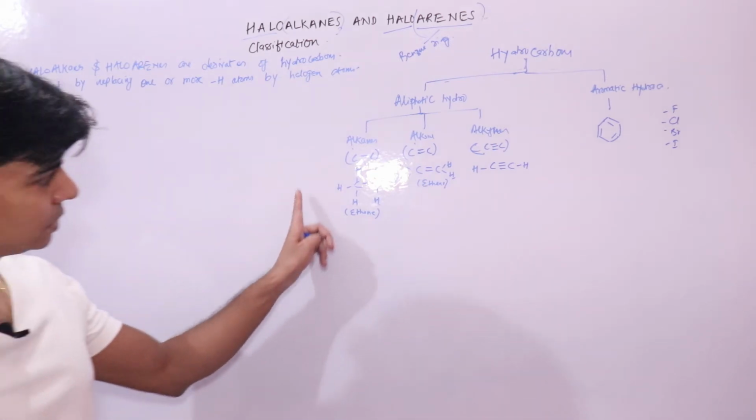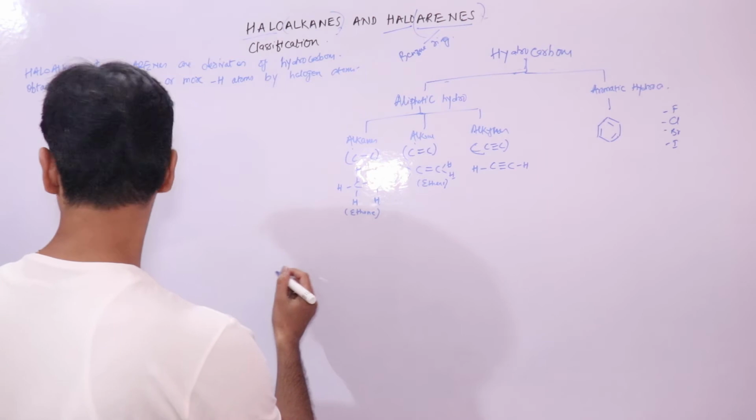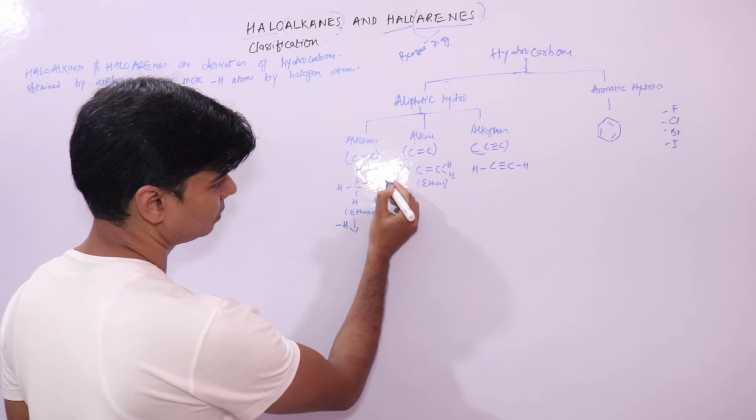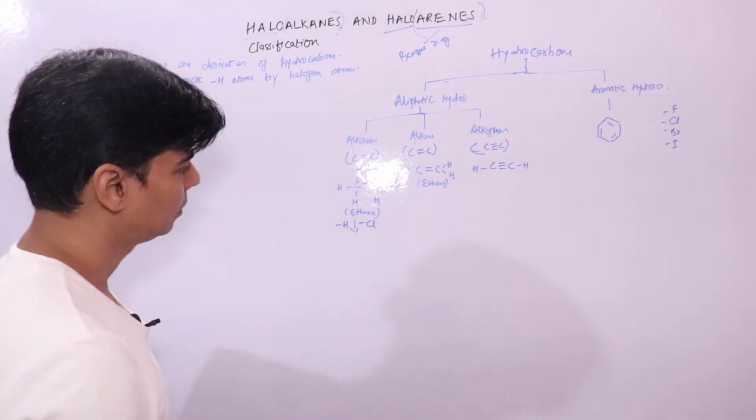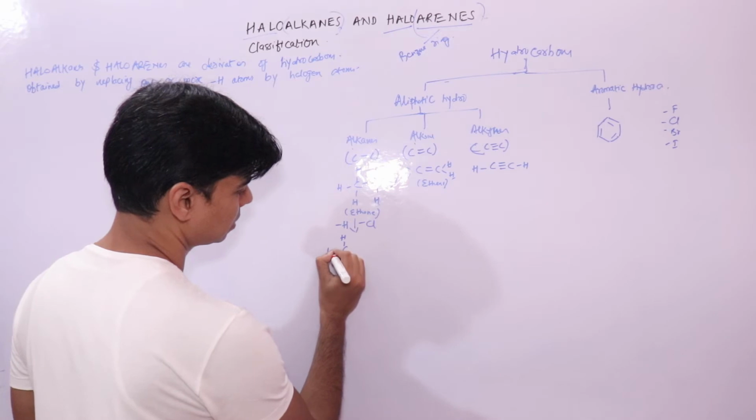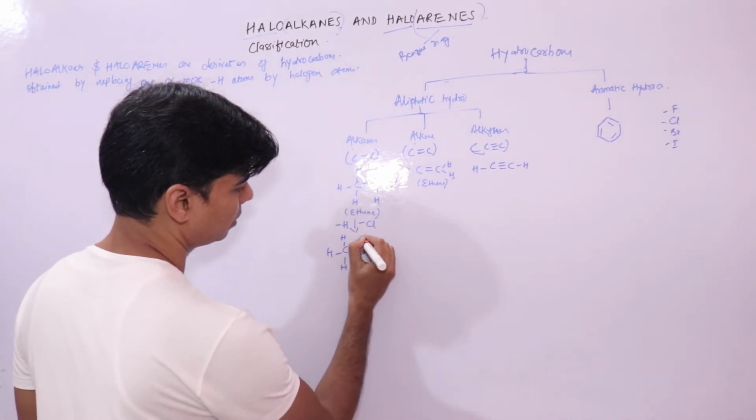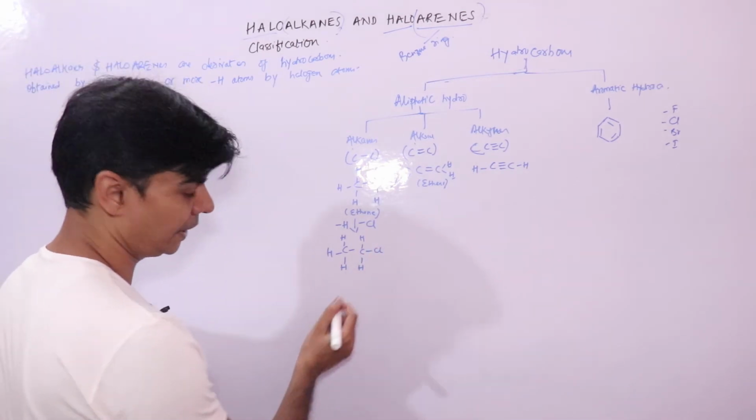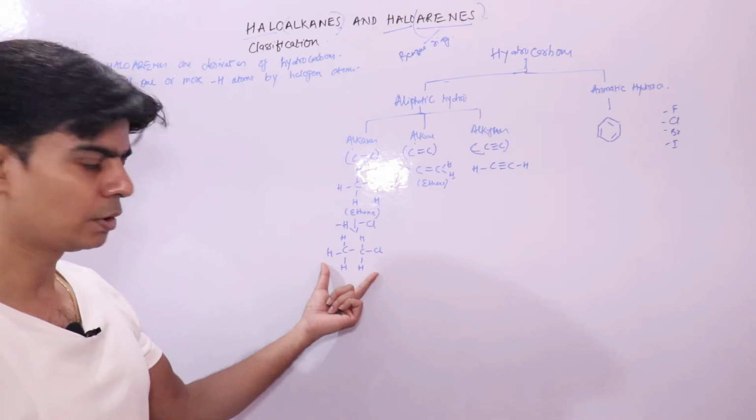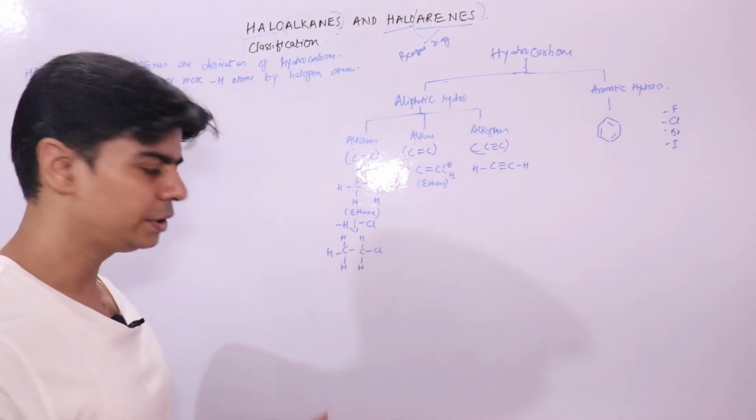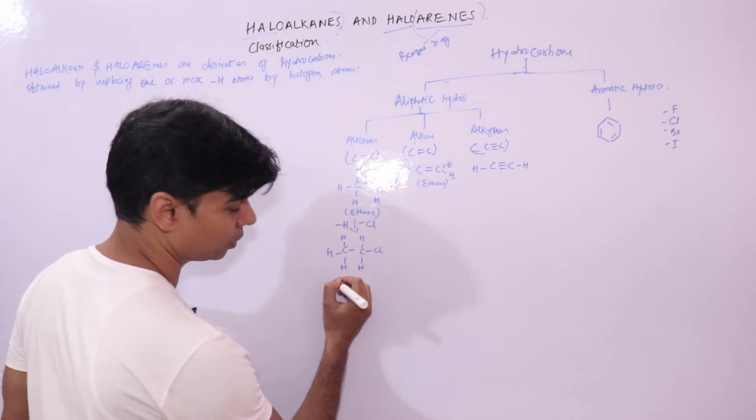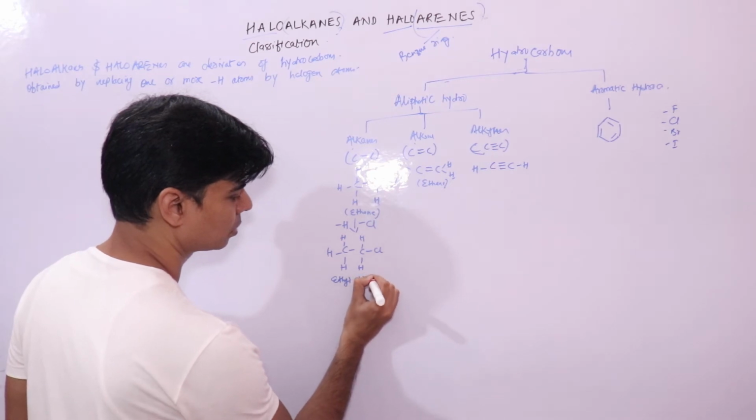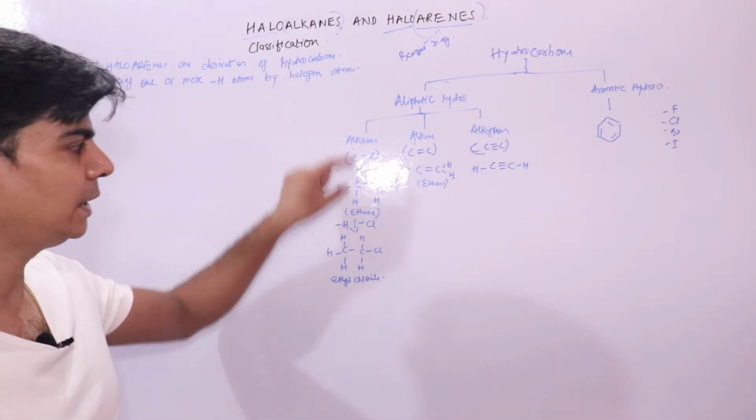For example, if I take this compound, and replace one hydrogen atom, let's say this one, by Cl, what I will get is ethyl chloride. This is a haloalkane, right? We call it chloroethane or ethyl chloride, right? So this is obtained from a hydrocarbon, an alkane.